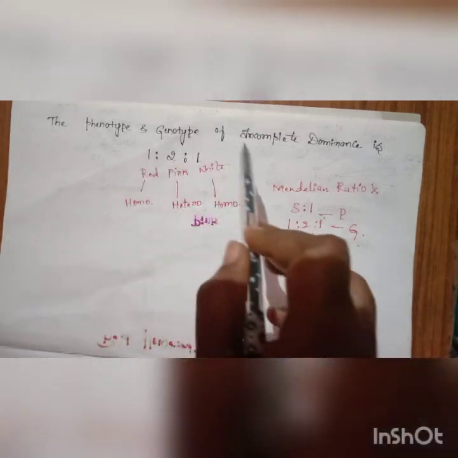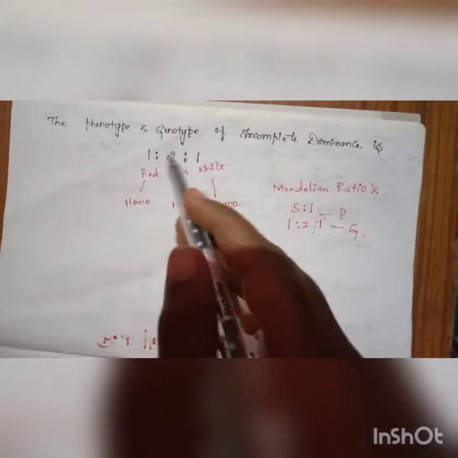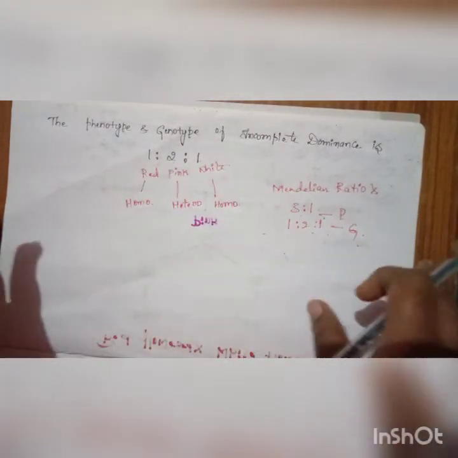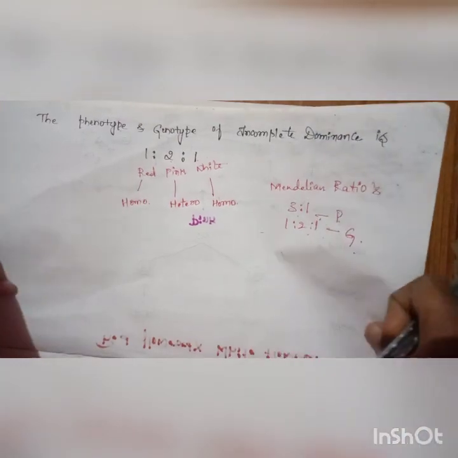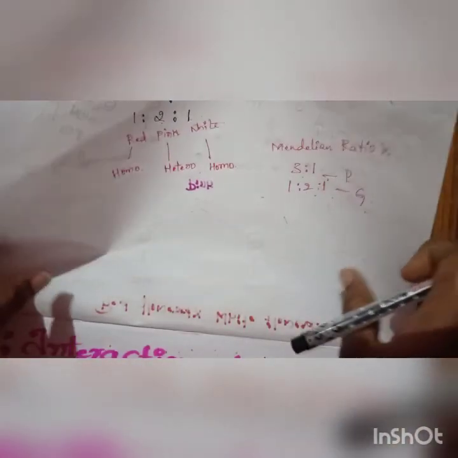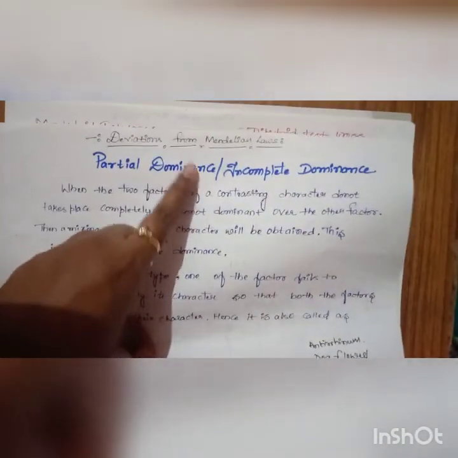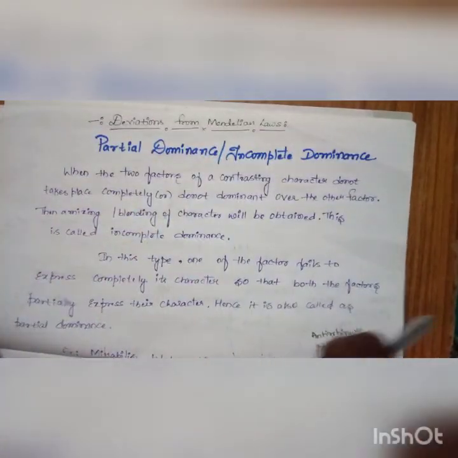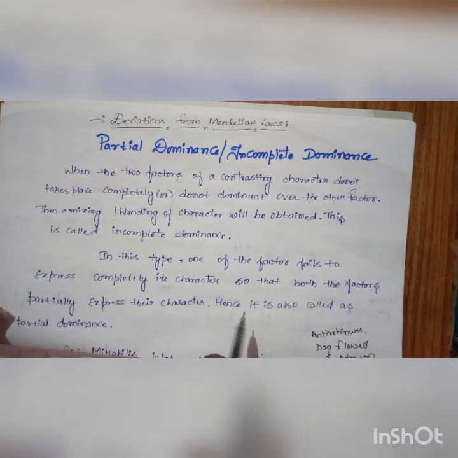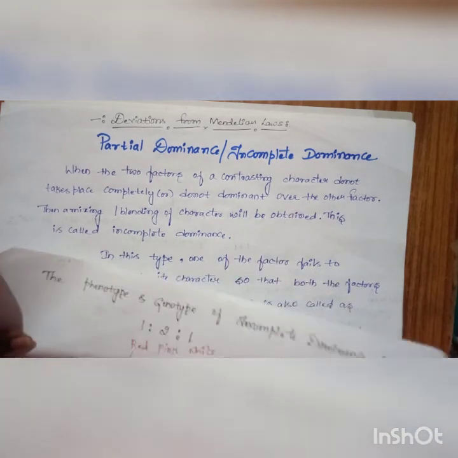So the ratio is deviated or shows variation. That's why it is taken under variation from the Mendelian cross. So this is about partial dominance or incomplete dominance.